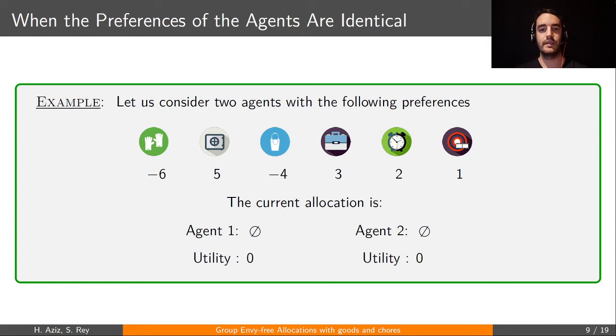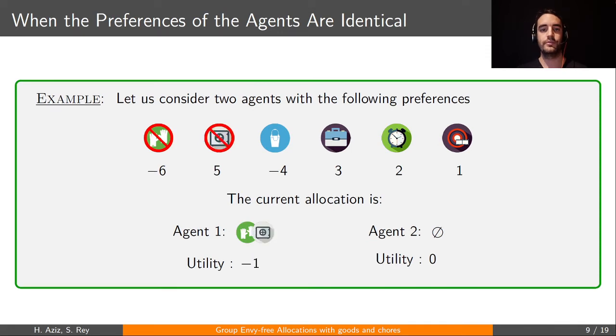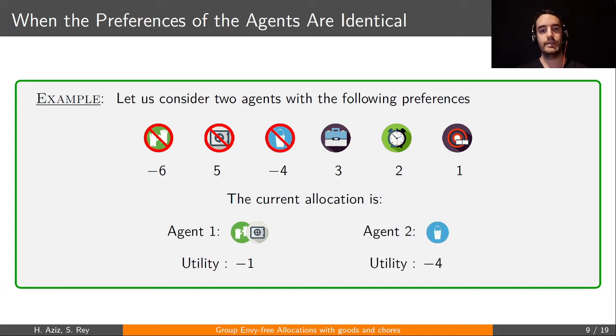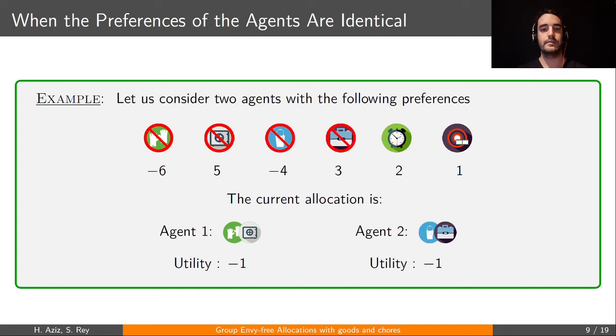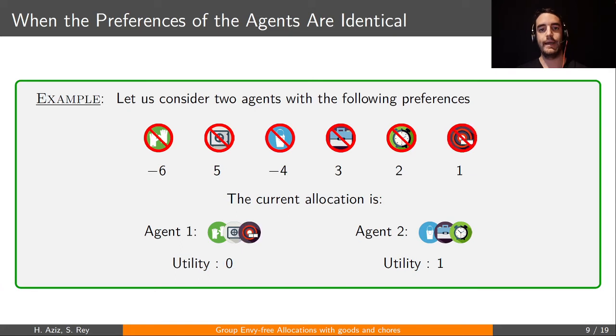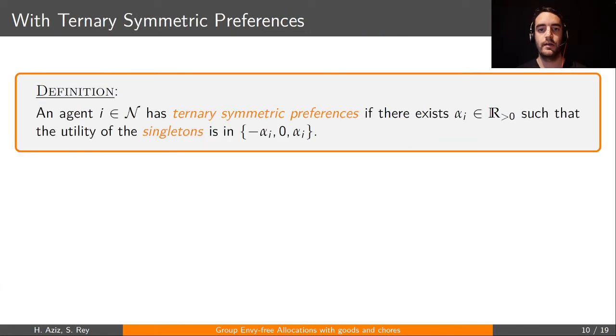For instance, here the first item, which is a chore, will go to any agent. Then comes the saw, which is allocated to agent 1 because he's the worst off. Then the chore to agent 2 because he's the best off, and so on and so forth. One can check that this allocation is indeed GFX, and by looking at the paper, you can see why it implies GF1.